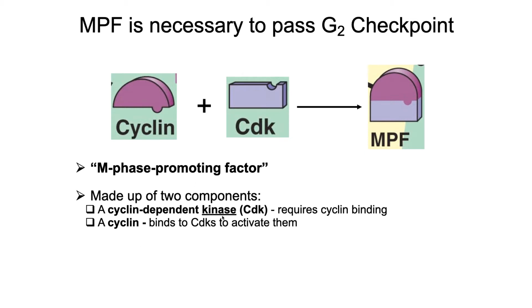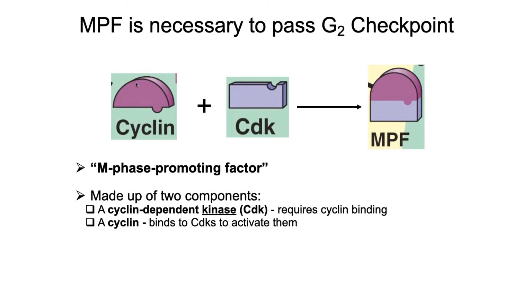Cyclin-dependent kinase. Well, it's a kinase. We know it's going to be phosphorylating things. And it's cyclin-dependent. Aha! It's probably only going to be active if it's binding to cyclin. Well, what's cyclin? There's cyclin. So cyclin is our other protein that, when bound to the cyclin-dependent kinase, activates that kinase.